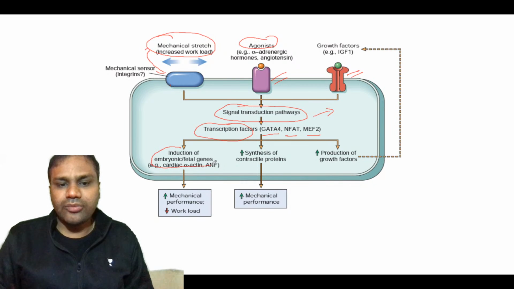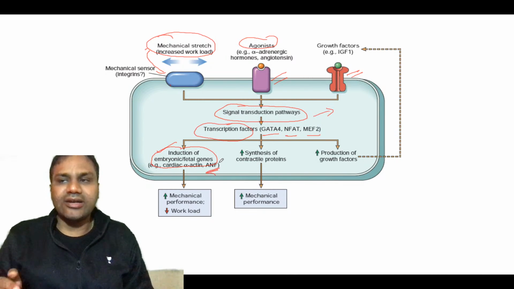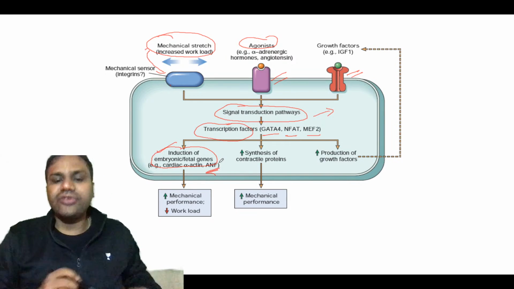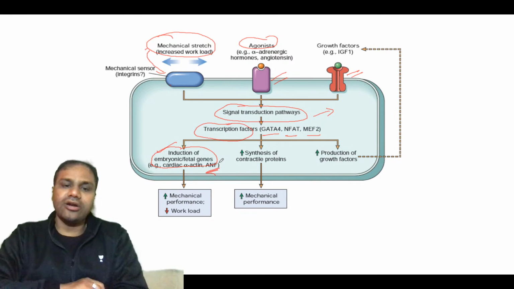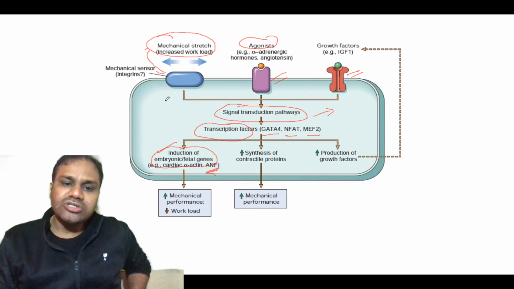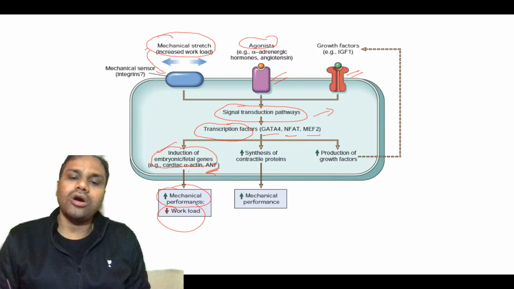There is induction of embryonic fetal genes like atrial natriuretic factor, which are found in the fetus more than in the adult, and cardiac alpha actin. These have a more significant action of increasing mechanical performance and hence decreasing the workload.